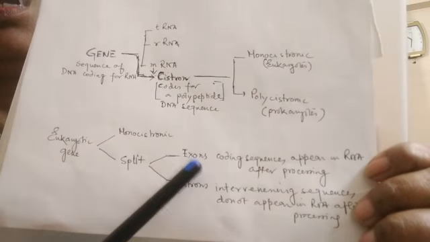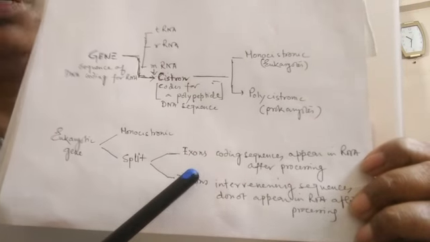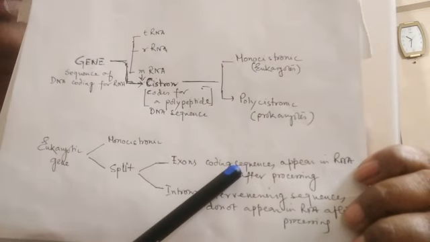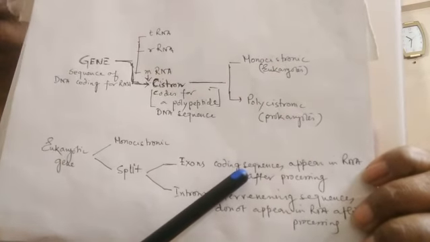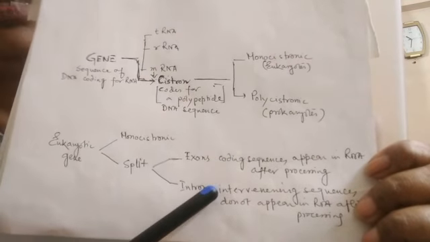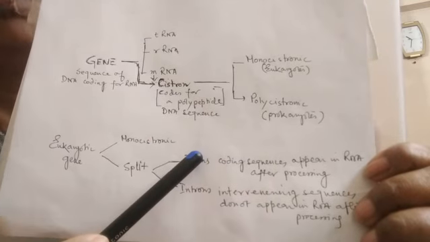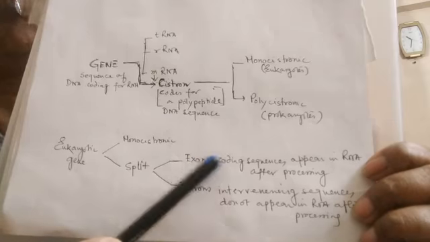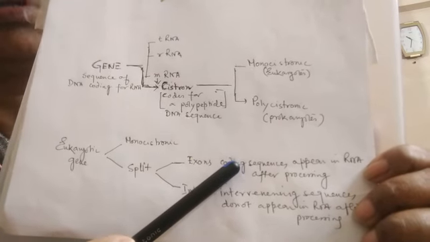So we can see here within the monocistronic gene we may have a split gene, that means certain parts which are not coding for the polypeptide, those are called introns, and certain parts which are the sequences coding for a polypeptide are called exons. Clear?